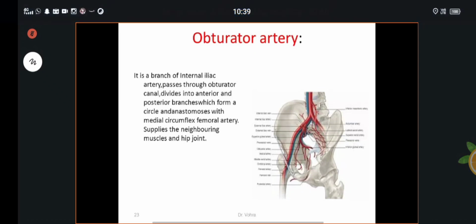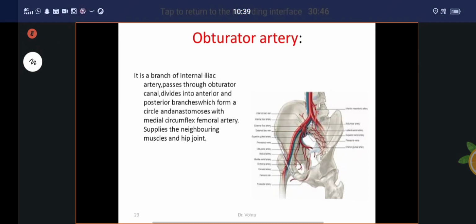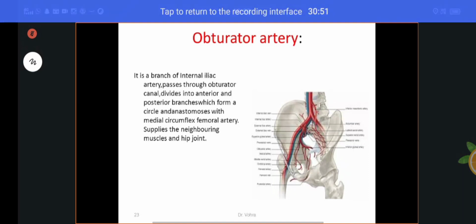Now what do you remember? What is the branch of the obturator artery, and where does it supply? Are you clear? That is called the obturator artery. Are you clear about this? Yes, sir. Thank you.